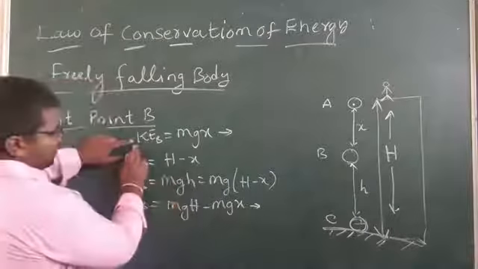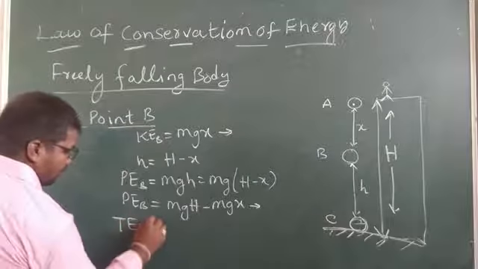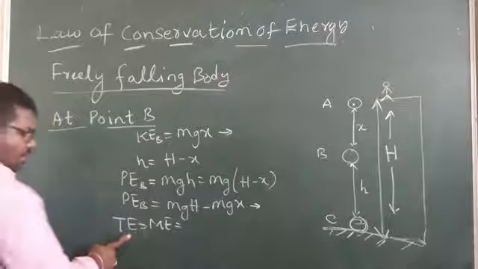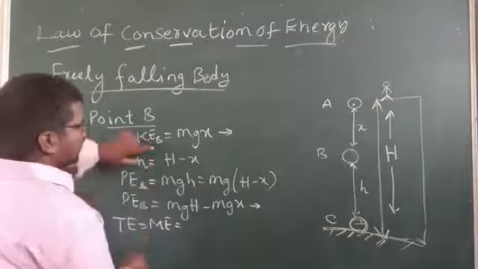From both equations, kinetic energy and potential energy, the total energy or mechanical energy is equal to potential energy plus kinetic energy.